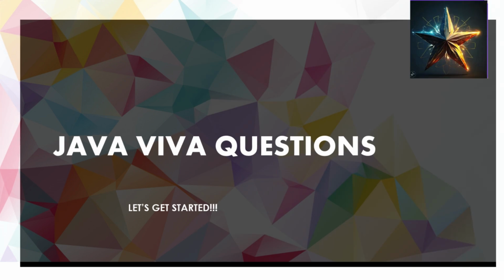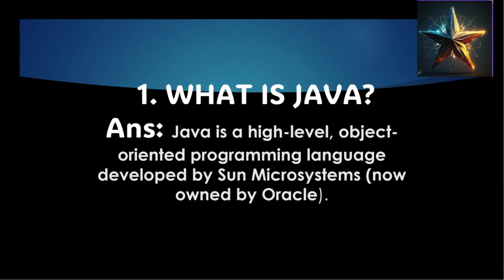In this video, I'll go over some important Java questions that are commonly asked during Viva exams. We will cover some topics like variables, loops, multi-threading, inheritance, polymorphism, exception handling, and many more. Whether you are an engineering student or just diving into the world of Java programming, this video is here to help you prepare effectively and confidently for your Viva exam. So, let's get started. What is Java?